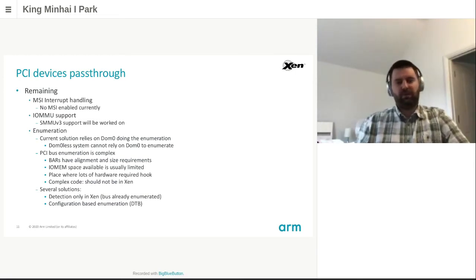So the first one is to say that Xen will not do a full enumeration, but will actually only detect devices. In this scenario, we would rely on someone else having done the full enumeration before. That could be U-Boot, EDK2, or any other firmware on the board. This is actually quite a realistic way to see things because most of the firmwares have PCI support.